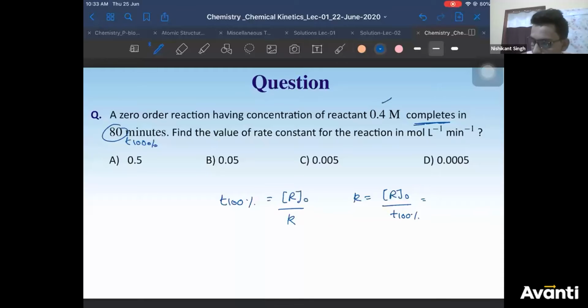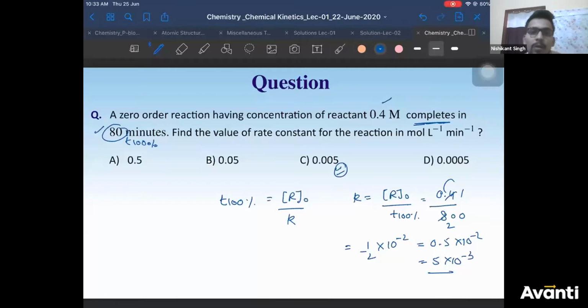What is your reactant concentration? 0.4. Time required is 80 minutes. Now you can simplify this. 1 by 200 is your answer. You can write it as 1 by 2 into 10 power minus 2, which is 0.5 into 10 power minus 2, which is 5 into 10 power minus 3. That means your answer is C. Your answer is C. Very good, all of you.